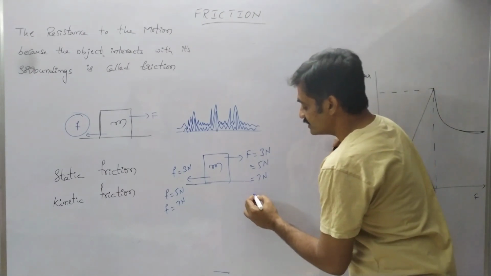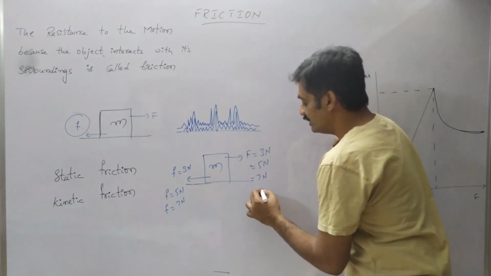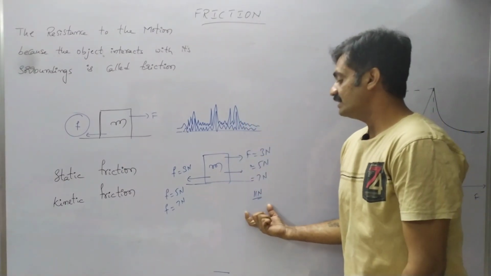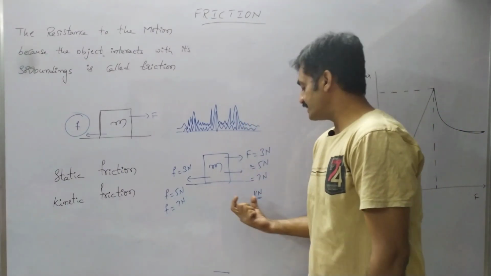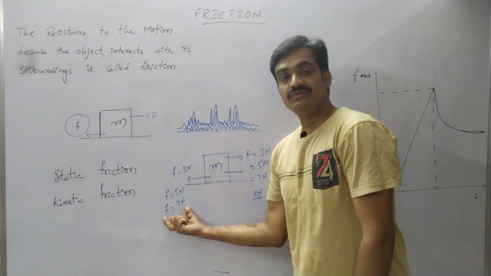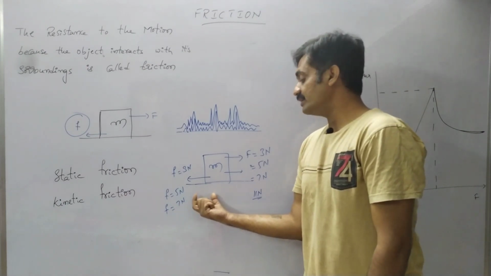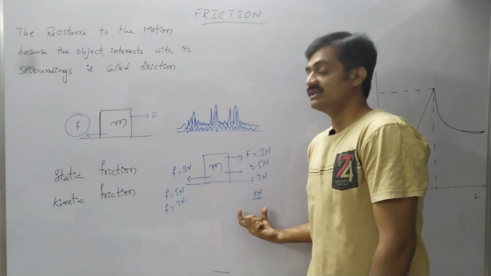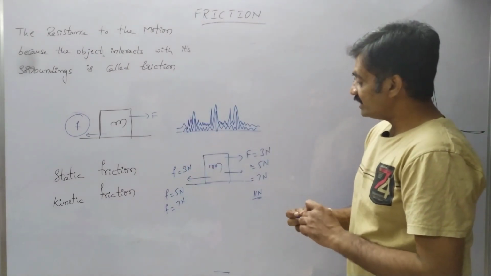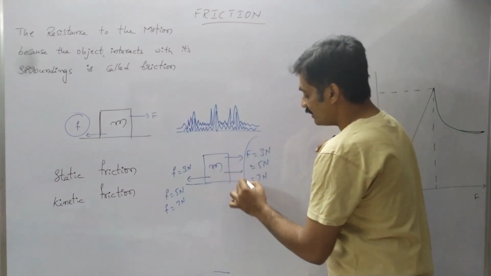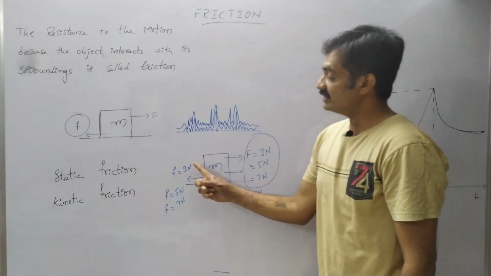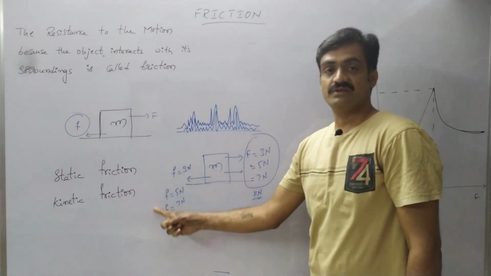Whereas if on applying a force of 11 newtons the body starts moving in the forward direction, it means this body has attained a magnitude of force which the frictional force cannot oppose. It cannot oppose the motion of the body. That represents the limit of friction. Up to this force, the body does not move due to the frictional force.